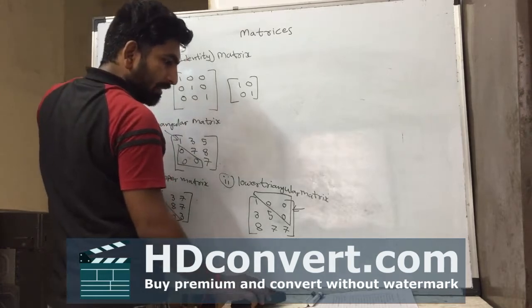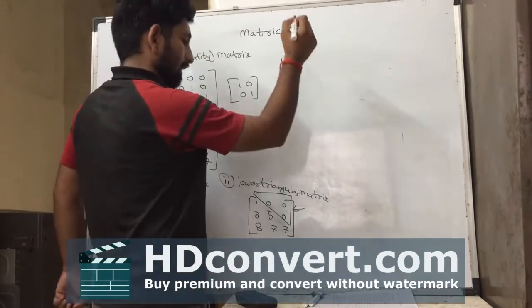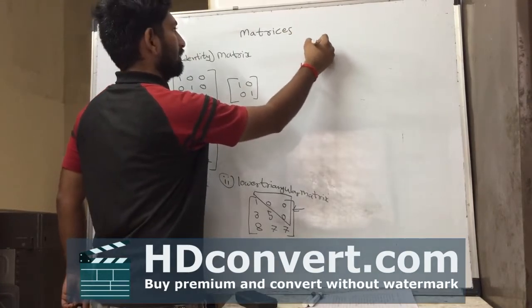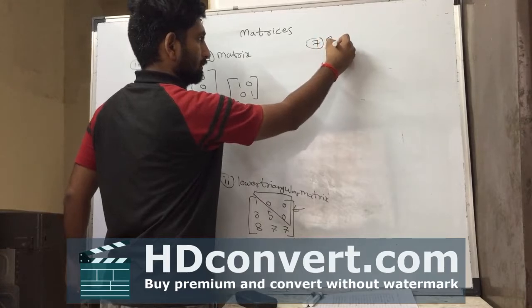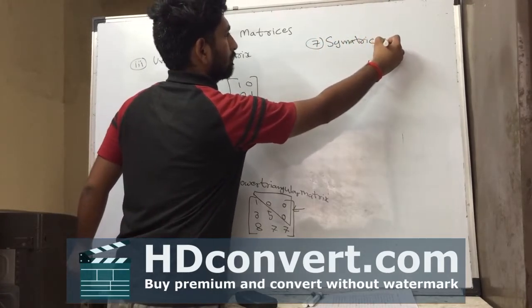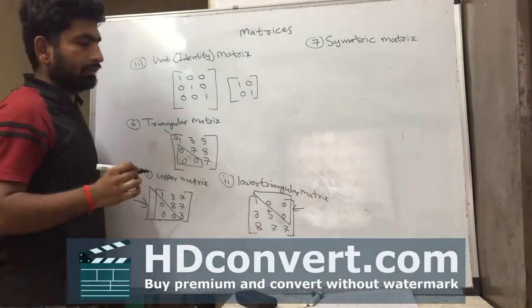Next type is symmetric matrix. Seventh type is symmetric matrix.